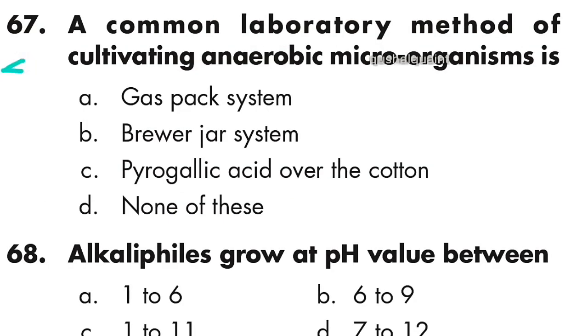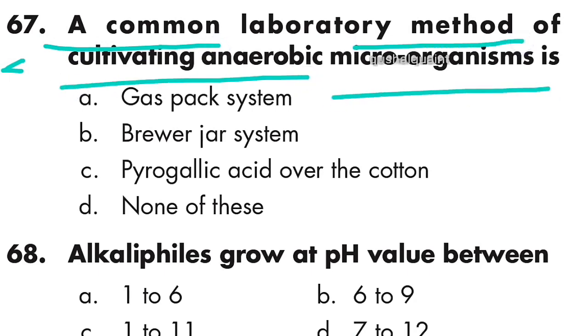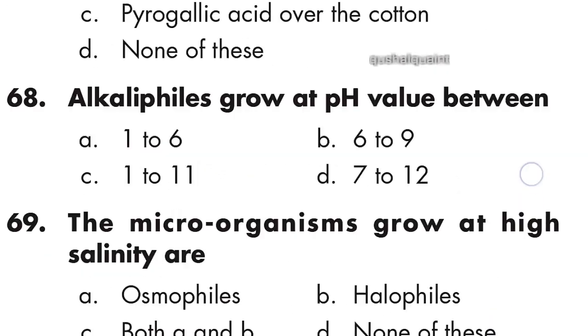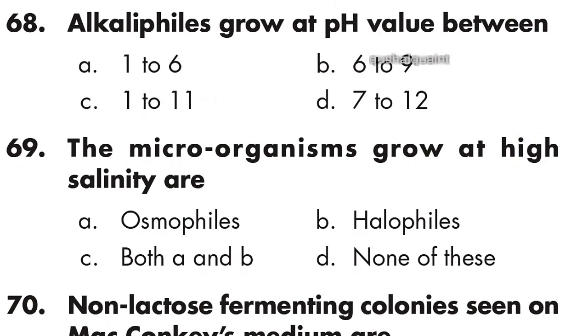Question 67: a common laboratory method of cultivating anaerobic microorganisms is pyrogallic acid over cotton. Option C is right, pyrogallic acid over the cotton. Next question: alkaliphiles grow at pH value between 7 to 12.